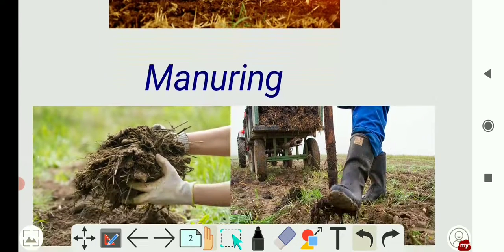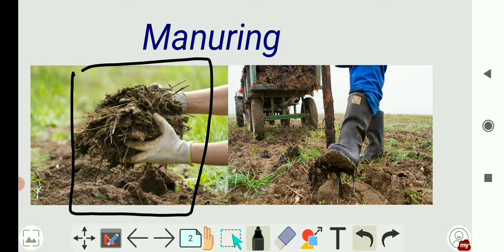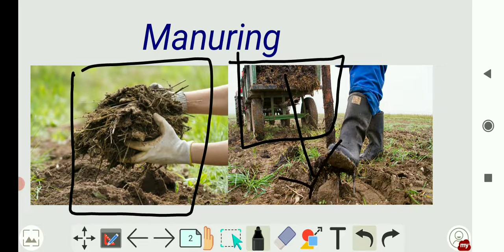Then next, manuring. So after plowing, what do they do? Manuring means manure is added to provide nutrients in the soil. In the picture you can see here the person is adding manure, and here also you can see the manure, and they are adding the manure to the soil so that it provides nutrients in the soil.